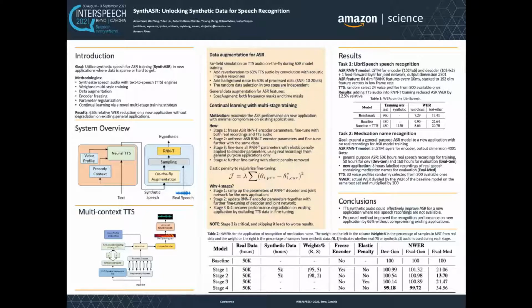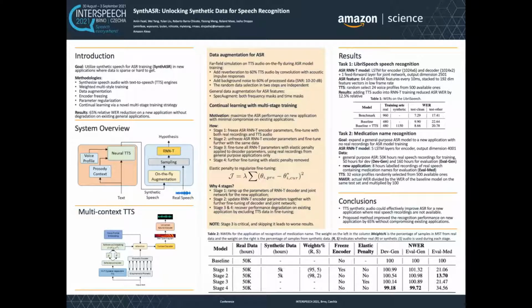Continual learning with our proposed multi-stage training consists of 4 stages. The purpose of the first and second stages is to ramp up the parameters of RNN-T for the new application with samples from both real and synthetic data, by freezing the encoder in the first stage.